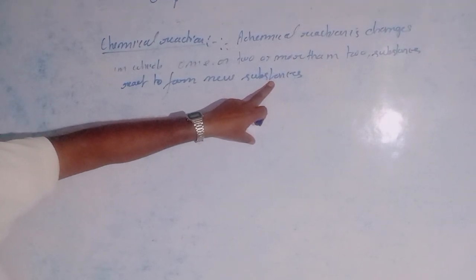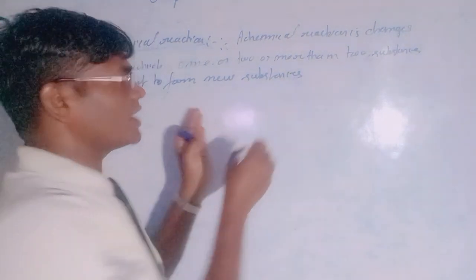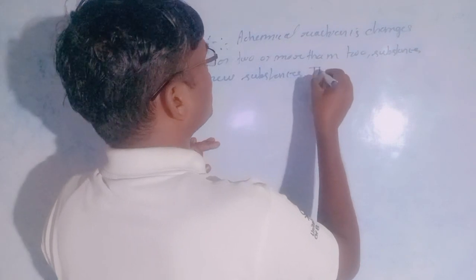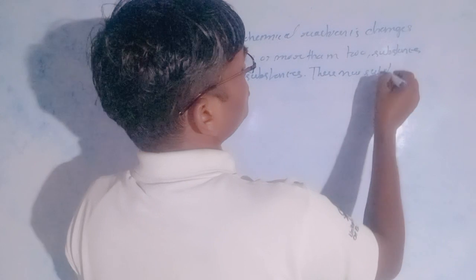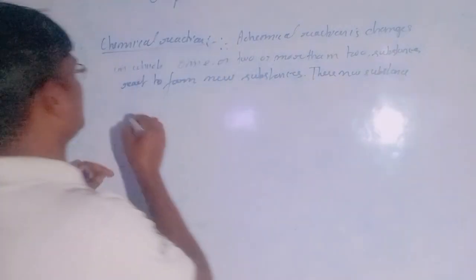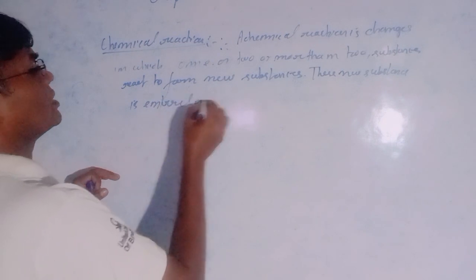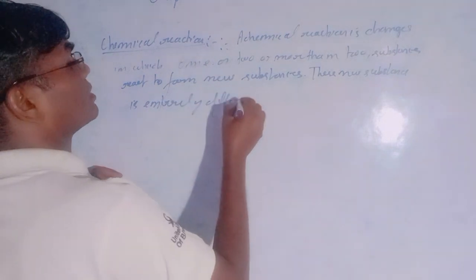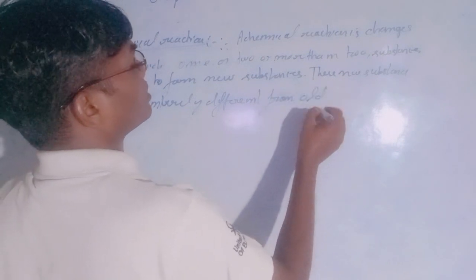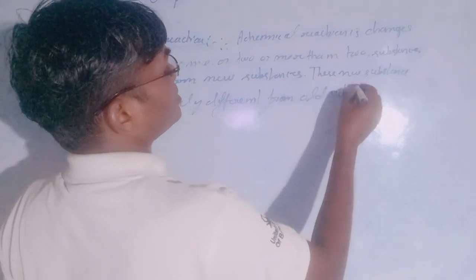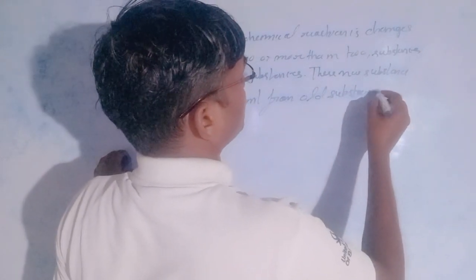What is a new substance? These new substances are entirely different from the old substances before breaking down.